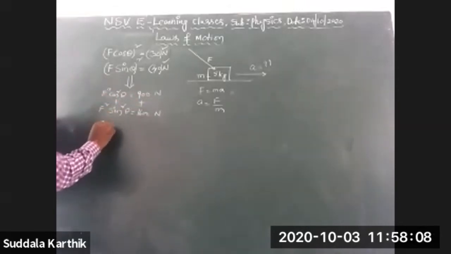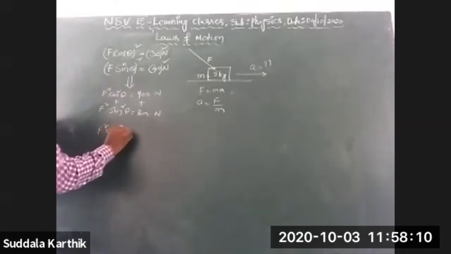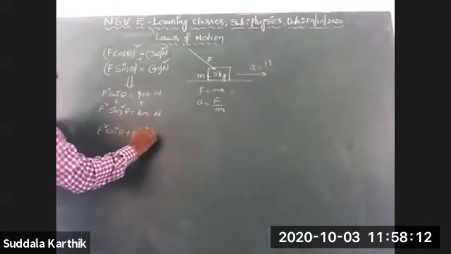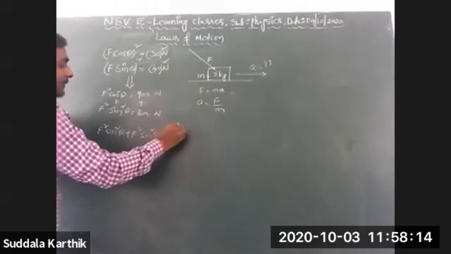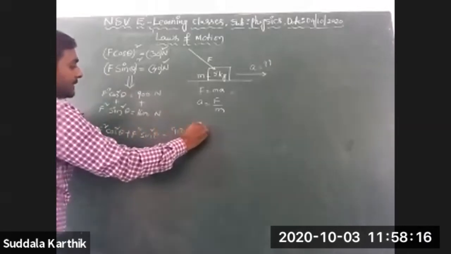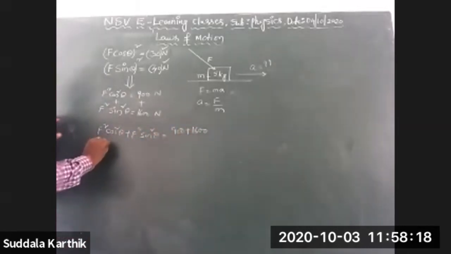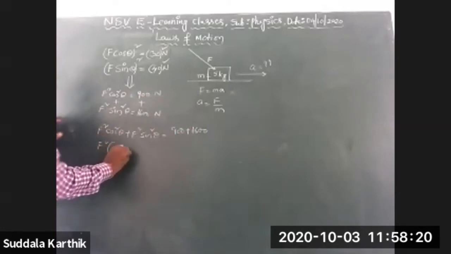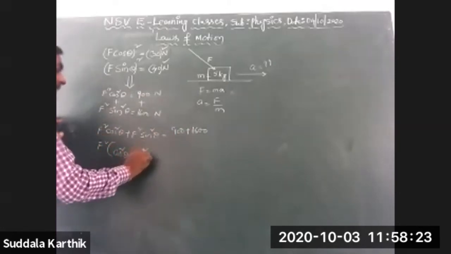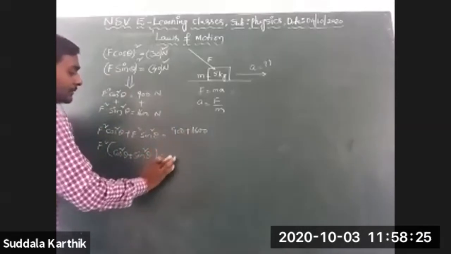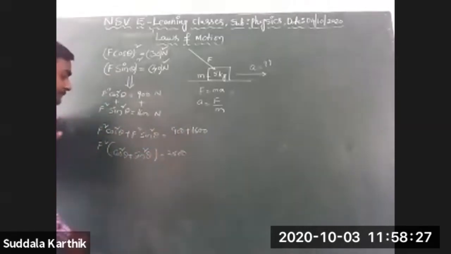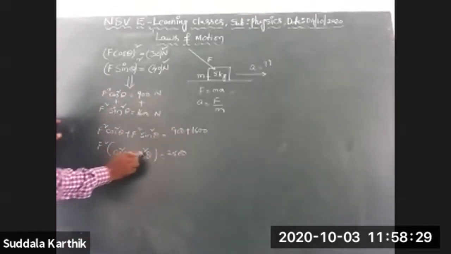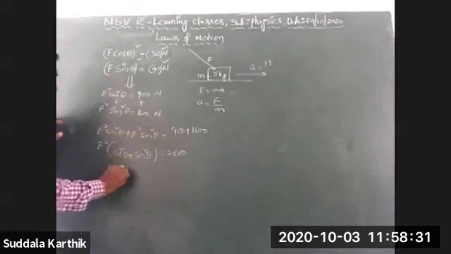Then you will get F square cos square theta plus F square sin square theta is equal to 900 plus 1600. Then F square I am taking common: F square times (cos square theta plus sin square theta) is equal to 2500. Cos square theta plus sin square theta is equal to 1, that is equal to 2500.